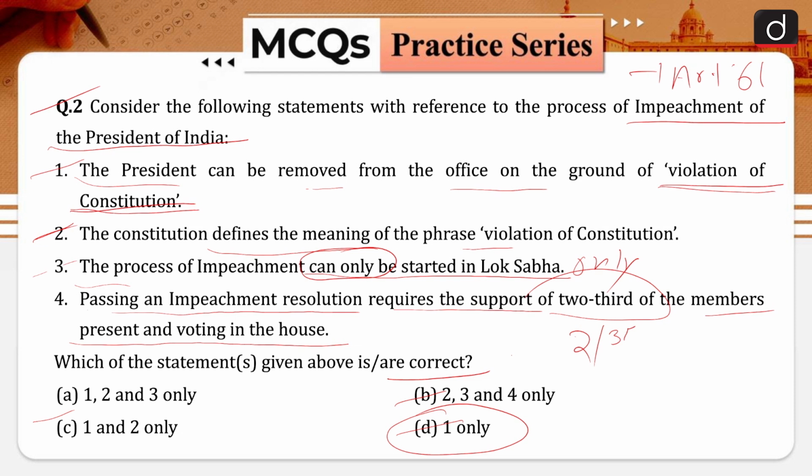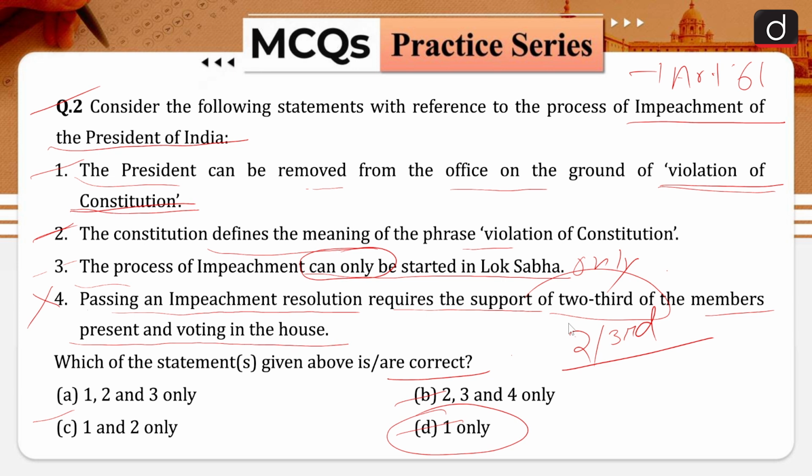It is not 1/3, it is 2/3, okay, of the total membership of that house, after which it is sent to the other house which investigates the charges. During such an investigation, the president has the right to appear and be represented. Okay, and that is why your statement number 4 is not correct.